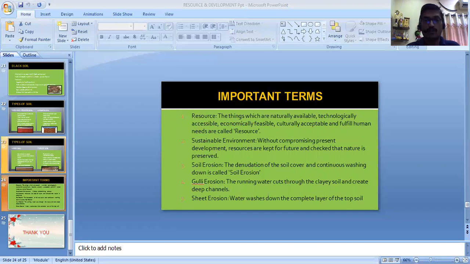Now, you can see that the first concept is contour plowing. Contour plowing is actually plowing in the opposite direction of the slope. You need to plow against the direction of the flow, because if you go along the direction, the erosion will happen faster.